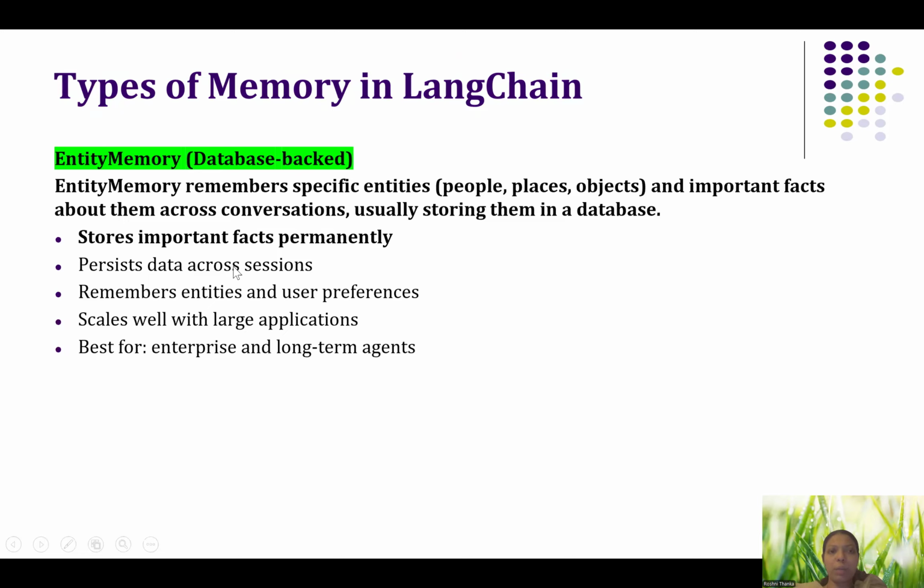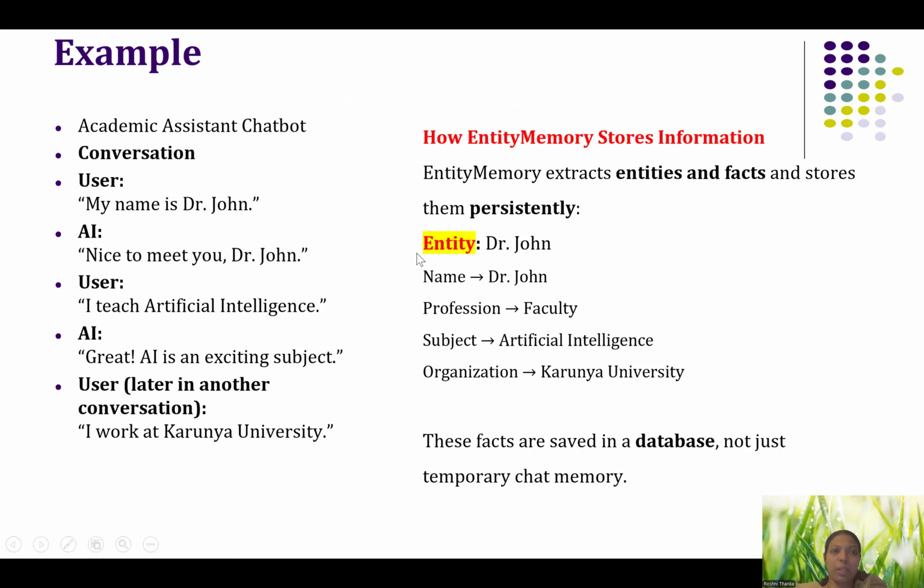So, it stores the important facts permanently, and it will remember the entities and the user preferences. So, it will be suitable for large applications and long-term agents. Here is an example. Here I have a conversation and how the entity memory stores all this information. Entity means we know the important name, place, and all, and the facts are stored.